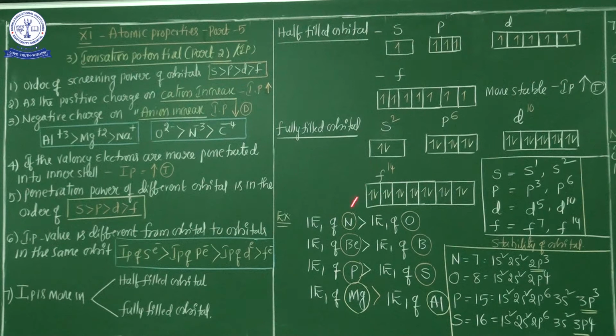So why do electrons penetrate towards the nucleus side? Because if any species contains maximum effective nuclear charge, the protons definitely attract the valence electron towards the nucleus side, hence the electrons are more penetrated towards the nucleus and ionization potential is also increased.